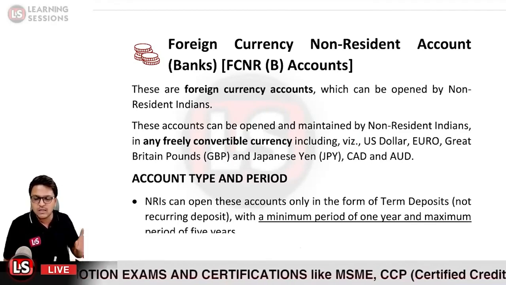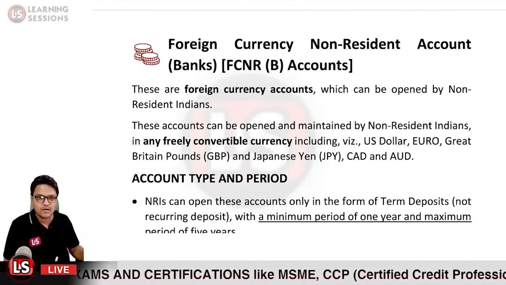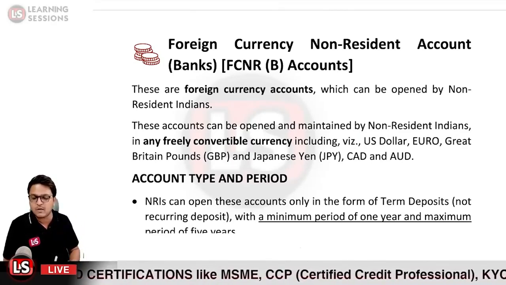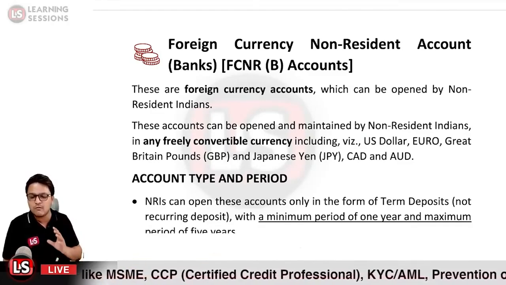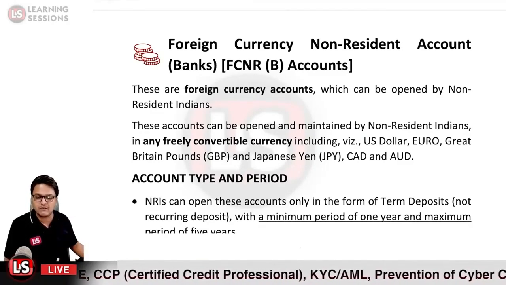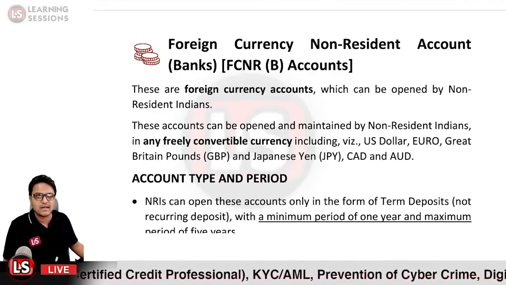And also the FCNR accounts, that is a foreign currency non-resident account, can be opened only and only in the form of the fixed deposit, not the recurring deposit. Minimum tenure would be 1 year and the maximum tenure would be 5 years. And further related to that, let us learn about it.